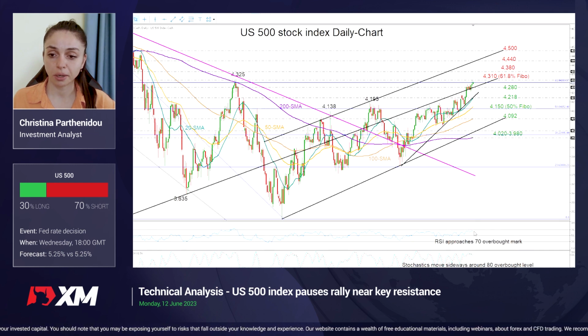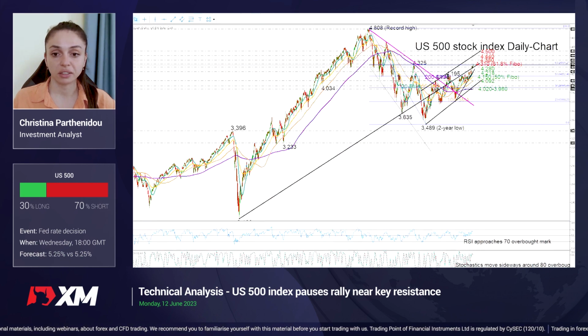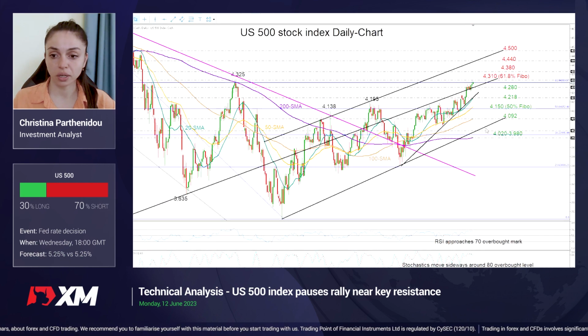overbought levels. A break below that point over here at 4,280 could initially find support around the 20-day moving average at 4,218, while lower than that, the 50% Fibonacci retracement of this downtrend over here could also support the market along with the 50-day moving average around 4,150. Technically, the RSI and the stochastics haven't confirmed overbought conditions yet, so the bias is still skewed to the upside,